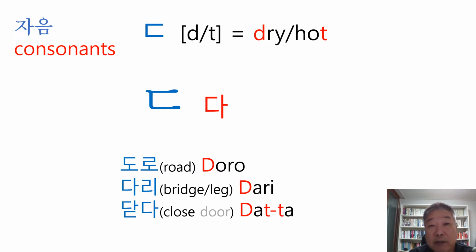And the next is 다 words. 도로, which means road. 다리, which means bridge. But this word sometimes means leg, your leg. And 닫다. This is a verb, which means close the door, close the window, something like that. And it sounds like 닫다, all right?